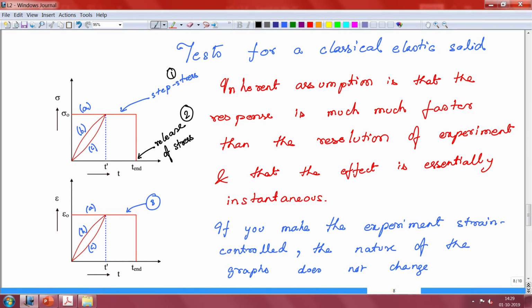Obviously, that cannot be true, but from a theoretical perspective, the idea of a classical elastic solid is that it can hold that amount of strain for an infinite amount of time. And obviously, as you release the stress, this strain also comes back. So, whatever energy you put in, or the work done, is recovered when you release the stress. So, the system stores energy for the time that you want, and the moment you release it, the energy is recoverable.